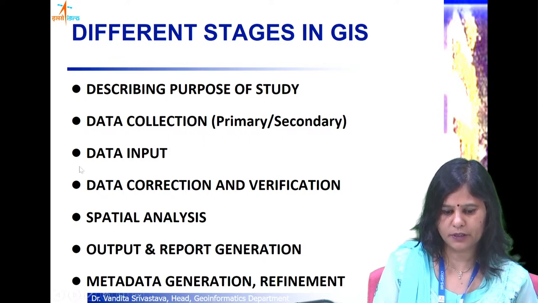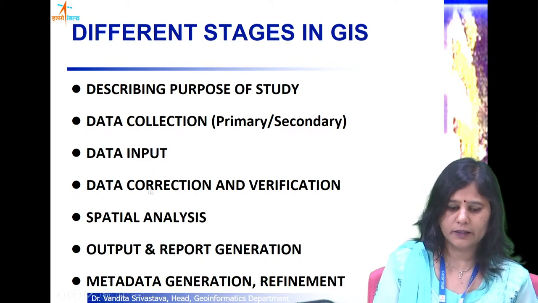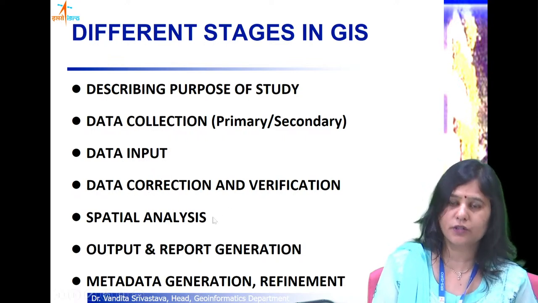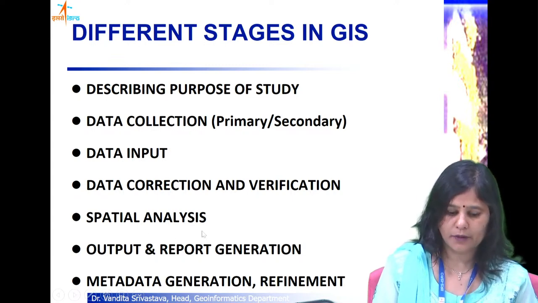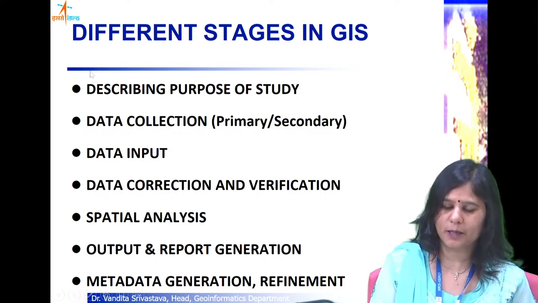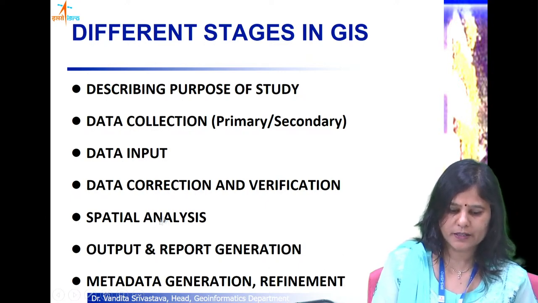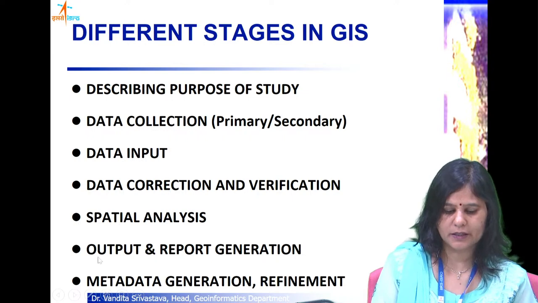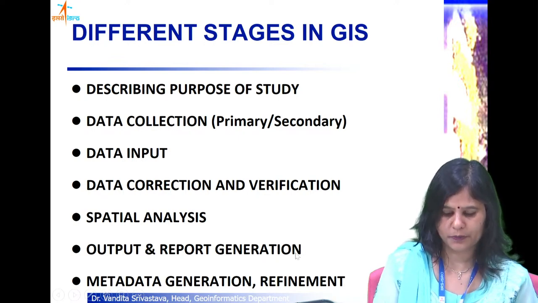Once we input the data, we will make verification and correction of the data, and then we integrate all the data together to perform spatial operations. We need to do some preparations there. I will discuss this example in one of my spatial analysis lectures, how to take you from step 1 to the last step. Once we are satisfied with our spatial analysis, we can produce our output report, and do the dissemination of geo information.